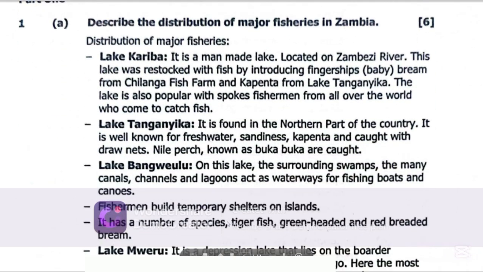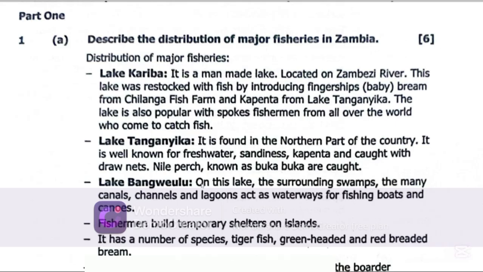Now, Bangweulu is another fishery. You can say on this lake, the surrounding swamps, the many canals, channels, and lagoons act as waterways for fishing boats and canoes. Fishermen build temporary shelters on islands. It has a number of species such as tiger, green-headed and red-headed bream, and so on.